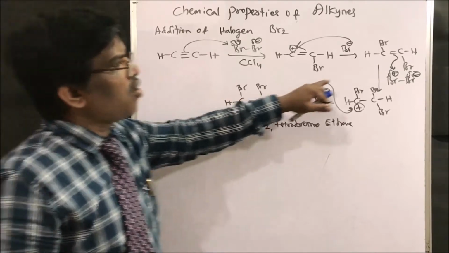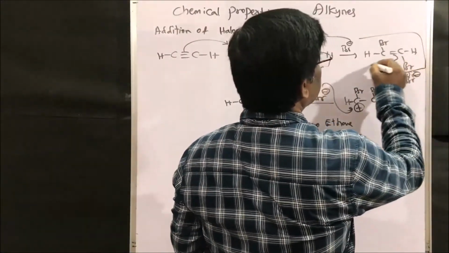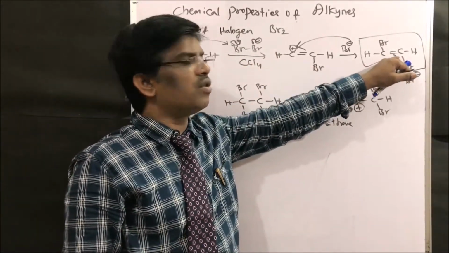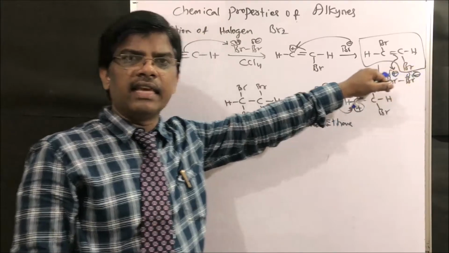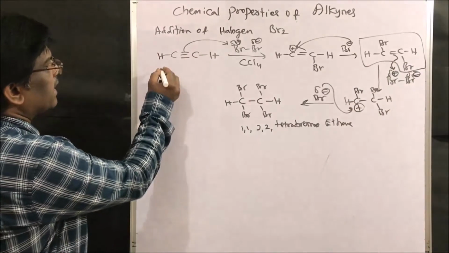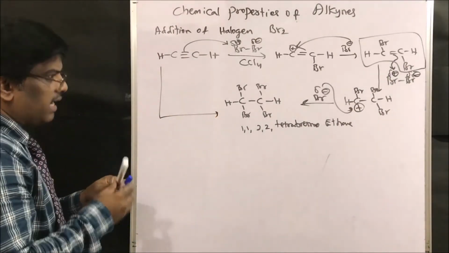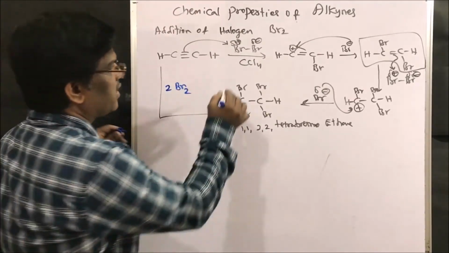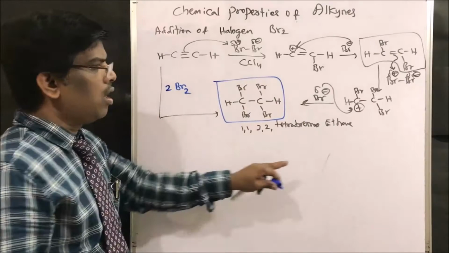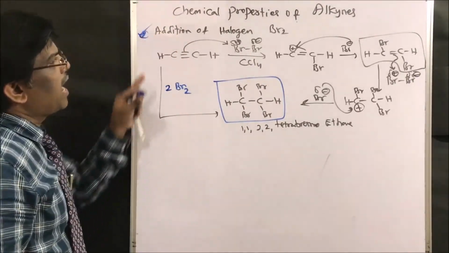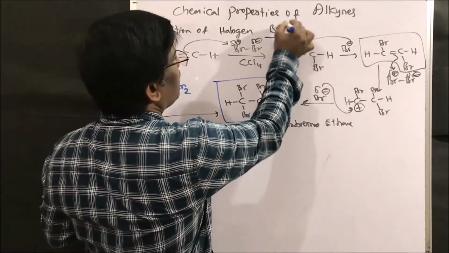So if I want, I can stop here also. The dibromo compound also I can isolate. So if I use only 1 mole of bromine, I can stop at this stage to get 1,2-dibromoethene. Right? Ethylene, I can take 1,2-dibromoethylene also. If I use directly 2 moles of bromine, I will straight away get this tetrabromoethane. This is how bromination takes place. Addition of halogen, bromine. Right friends? Bromine I have taken. Next.